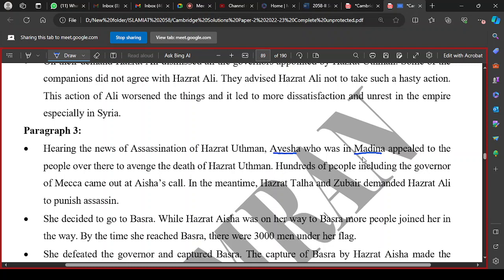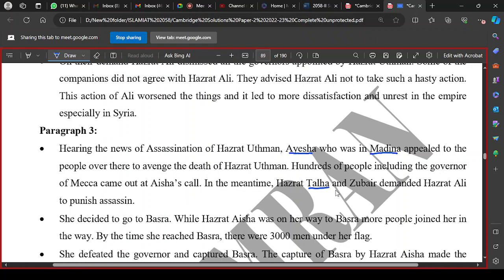We can write that she was going to Medina, but on the way she returned to Makkah because the people appealed to her to avenge the death of Usman radhiyallahu anhu. Hundreds of people including the governor of Makkah came out at Aisha's call. In the meantime Talha and Zubair, who had first acknowledged Hazrat Ali as the caliph, realized that Hazrat Ali was not taking any immediate action, so they also left Medina and joined Hazrat Aisha and the other senior companions who were demanding qisas.